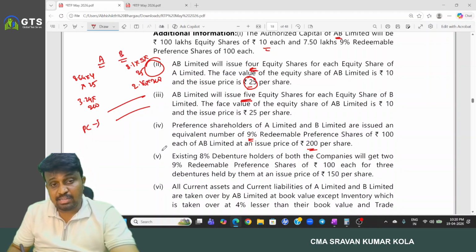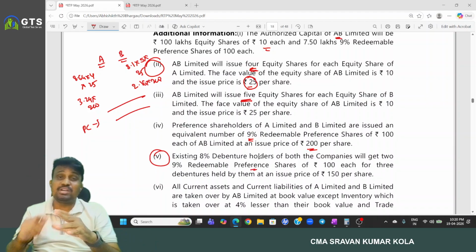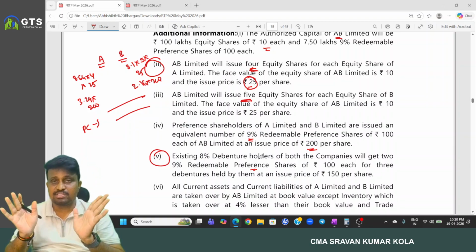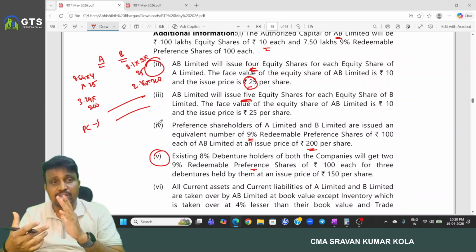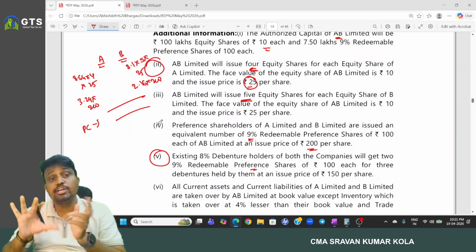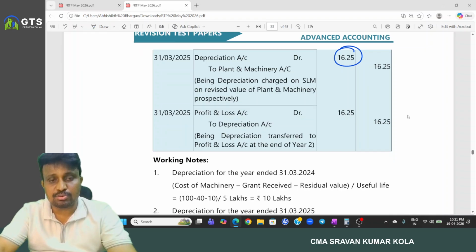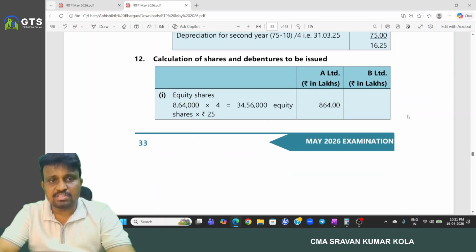Existing debenture holders are also getting preference shares, but any amount payable to the debenture holders is not forming part of PC. PC covers only the amount agreed to pay or payable to the shareholders, both equity shareholders and preference shareholders. So first, what is the PC here?